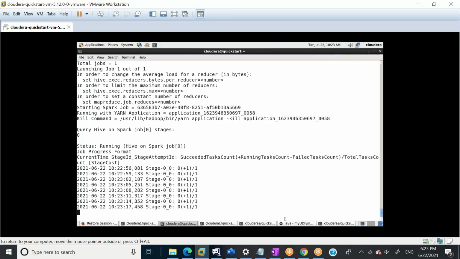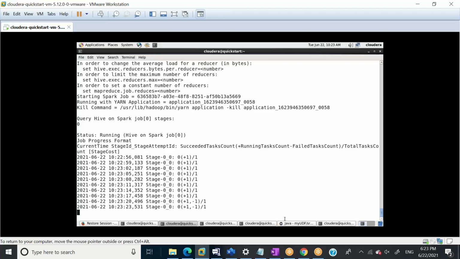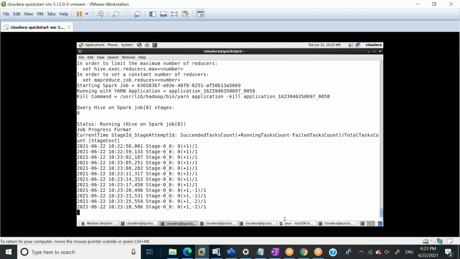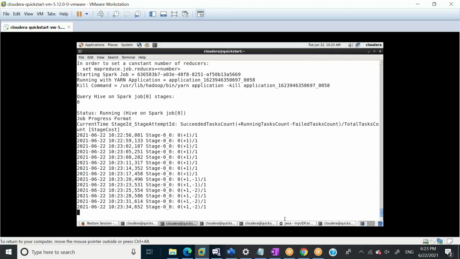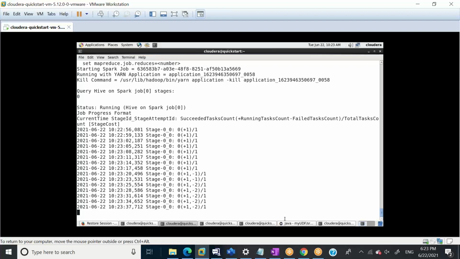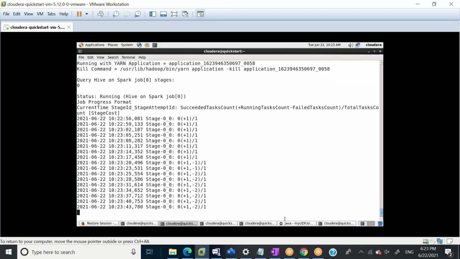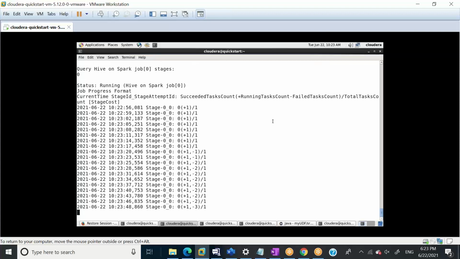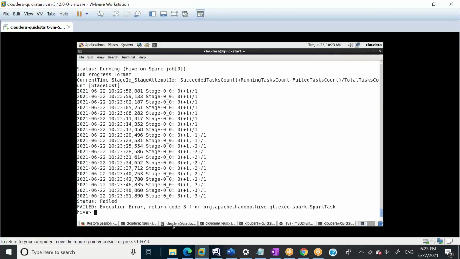Now, the question Ram asked: how do we need to handle this scenario? The way in which I meshed the data, we can use the same way to unmesh it. If your partition column is in the third position, you can select first column, second column, third column, and always select the partition column at the end. It is taking too much time, let's see.